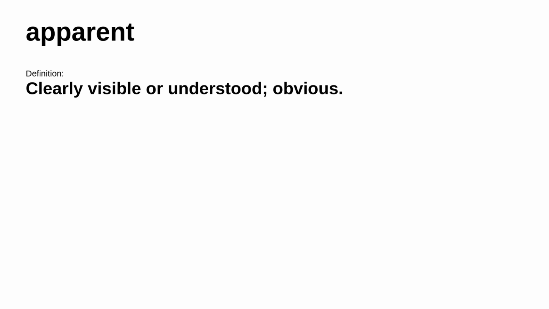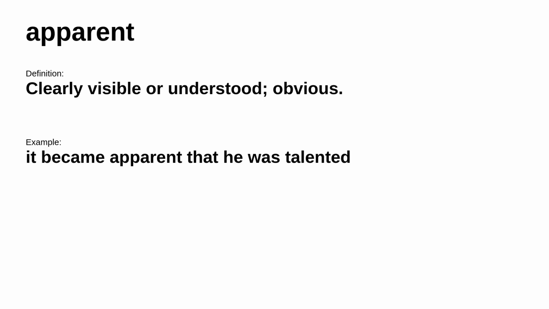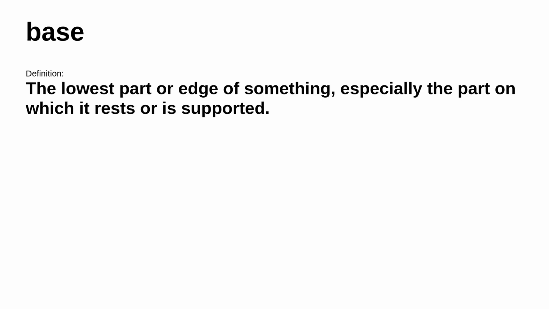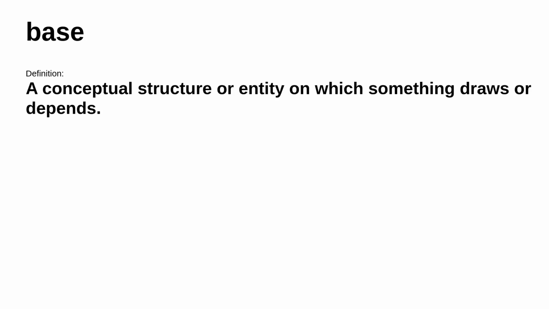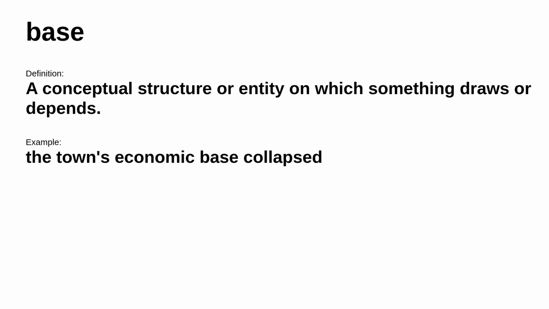Up next, apparent. It's defined as clearly visible or understood, obvious. For example, it became apparent that he was talented. Next up, base. It means the lowest part or edge of something, especially the part on which it rests or is supported. For example, she sat down at the base of a tree. In other places, it means a conceptual structure or entity on which something draws or depends. For example, the town's economic base collapsed.